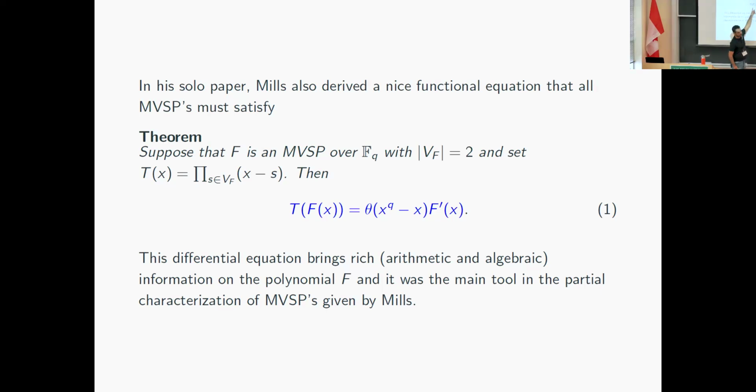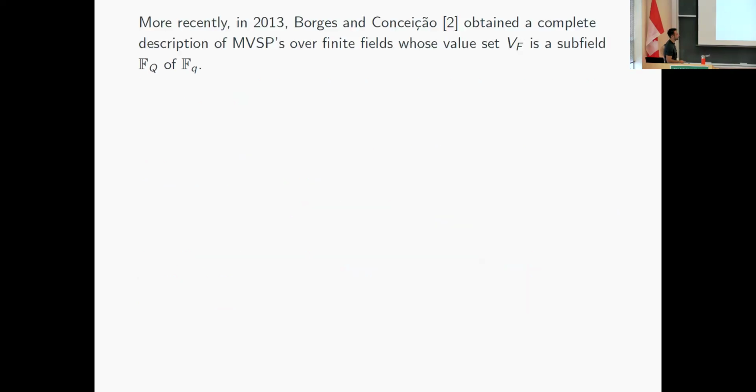Because f of anything will be something in the image set, which is a zero of T. So this polynomial is naturally divisible by x^q minus x. And basically for MVSPs, this is exactly x^q minus x times the derivative of f, right? I'm not going much into the details about techniques, but this equation is very important, right? Most of the results we have go through this differential equation.